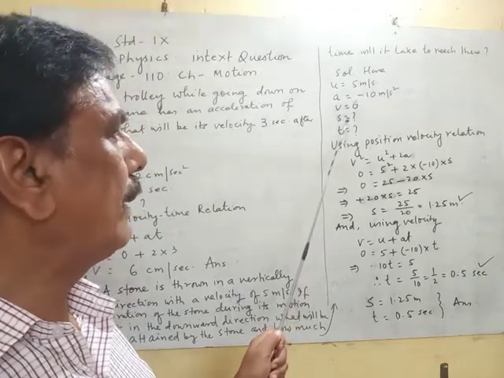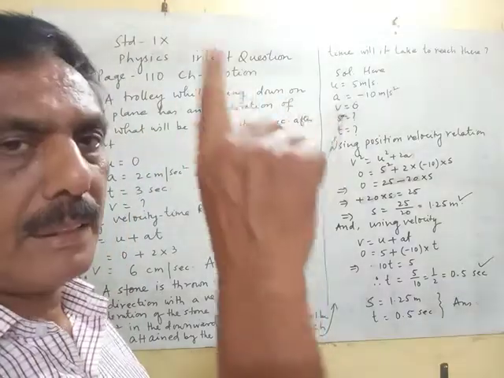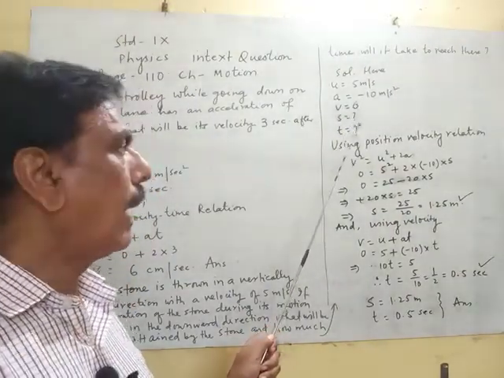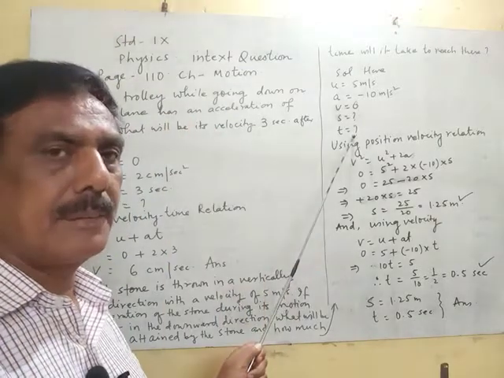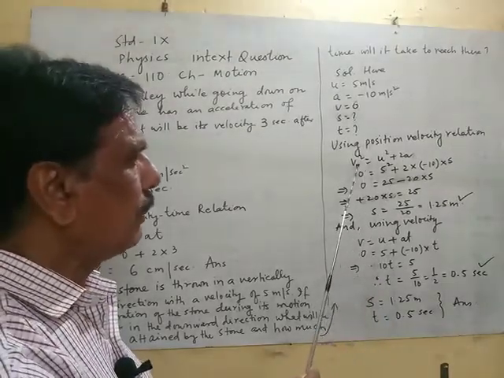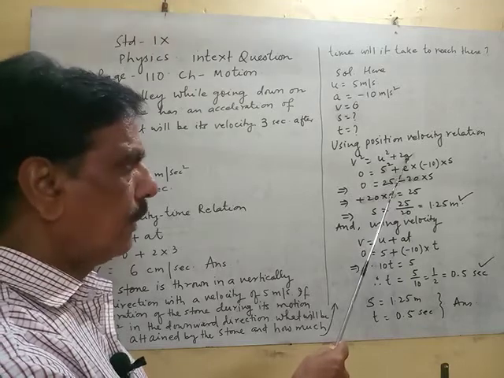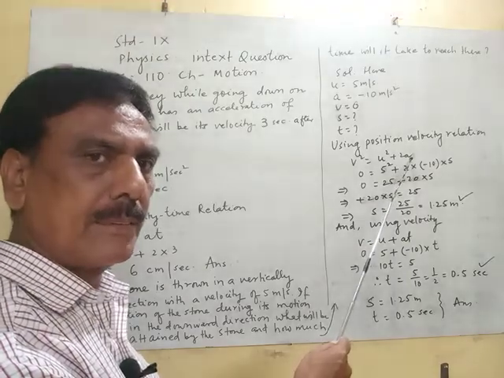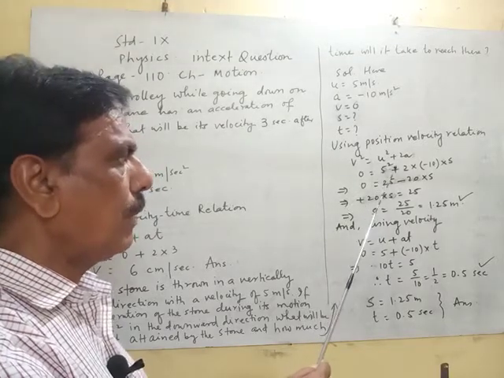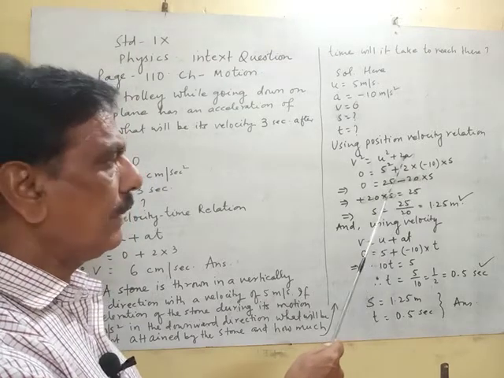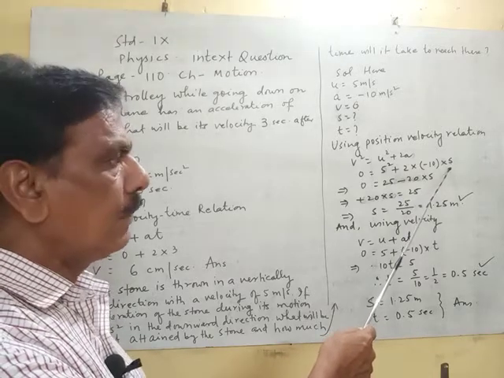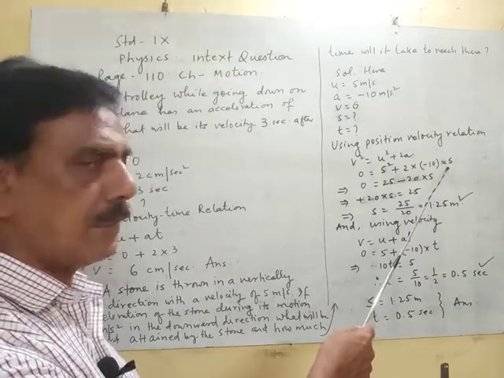Now we have to find s, how much distance it has covered. s is the same as the height, and also the time taken to reach that height. So here, using the position velocity relation, v square is equal to u square plus 2as. Here v is 0 and u is 5, so 5 square plus 2 into minus 10 into s, where s is the height attained. You can also write h, it doesn't matter.